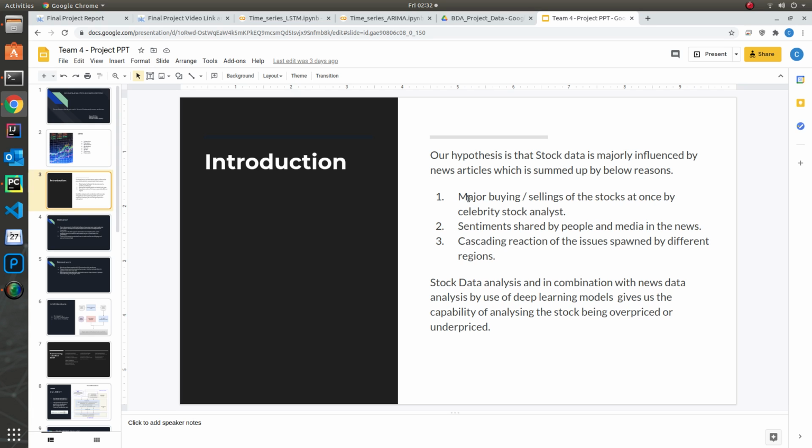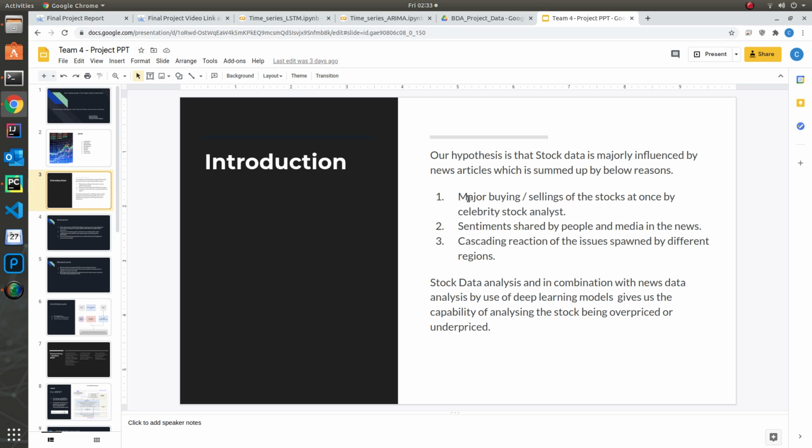While the news can be captured from multiple sources, that can be an opinion from a celebrity or a buying or selling aspect from famous stock management portfolio owners or any such reasons. Most of them are usually captured in news. So we try to understand those news sentiments and see, based on that, whether the stock prices would be rising or falling.